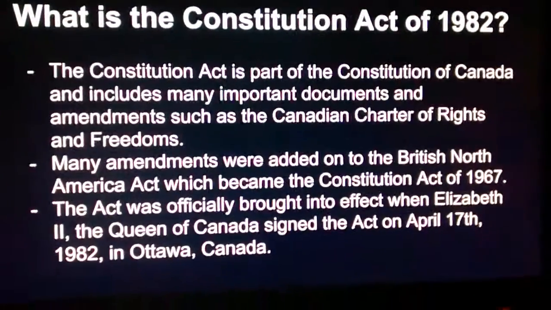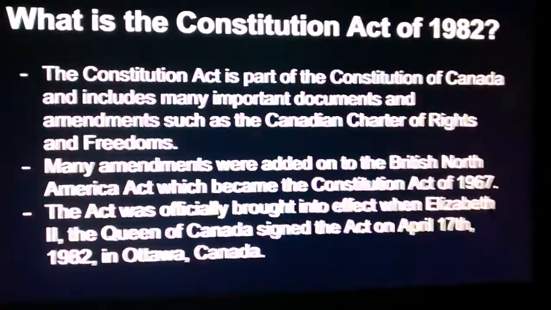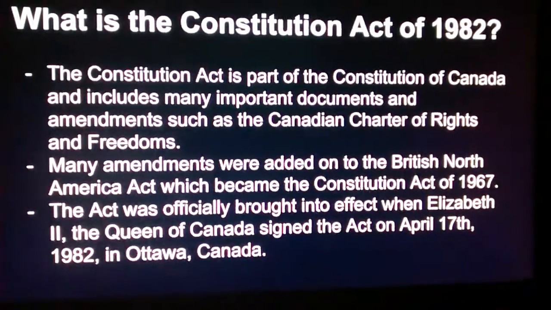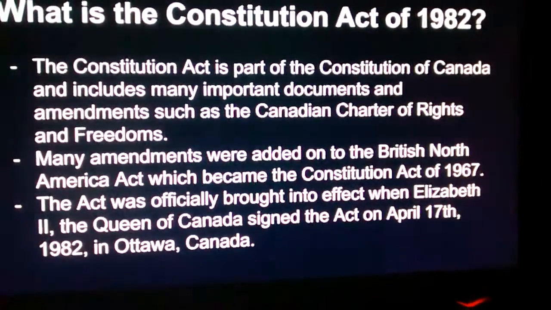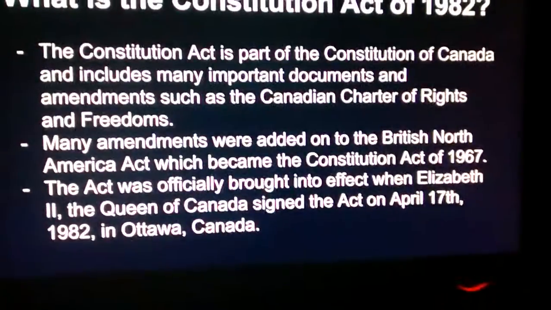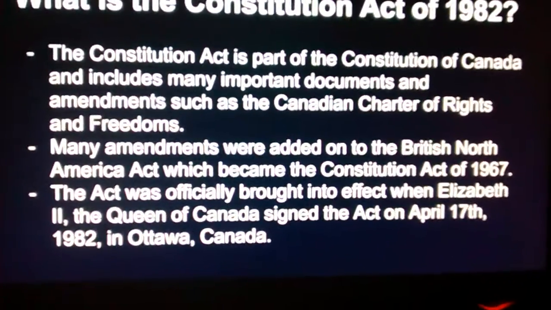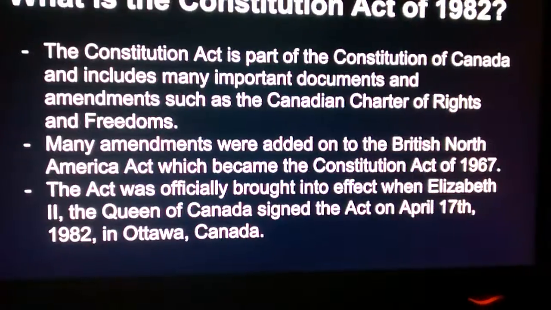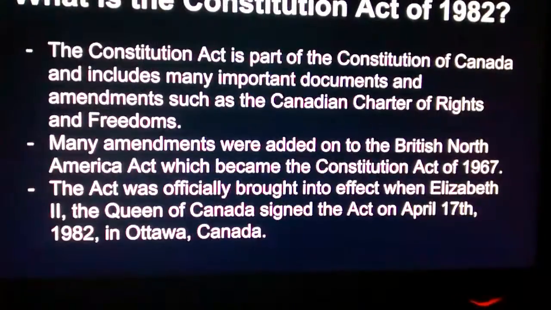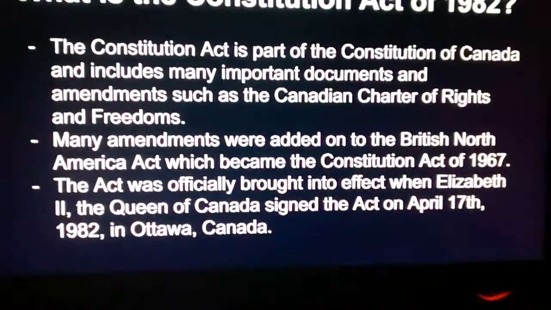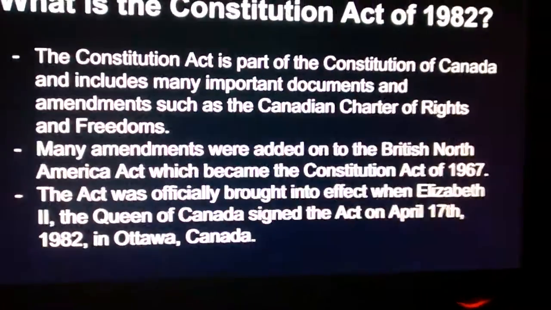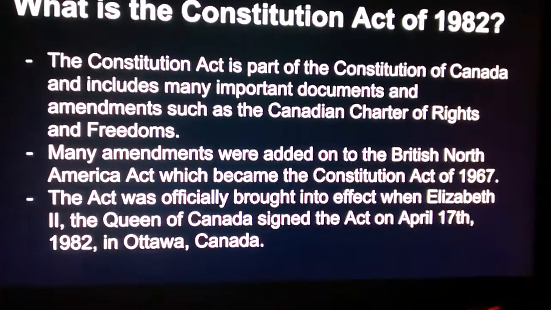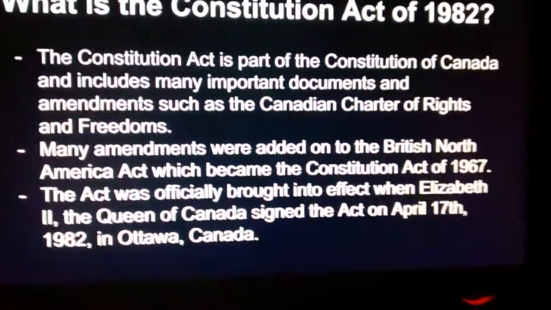What is the Constitution Act of 1982? This act is part of the Constitution of Canada and includes many important documents and amendments such as the Canadian Charter of Rights and Freedoms and the amending formula. Many amendments were added on to the British North America Act, which later became the Constitution Act of 1967. This act was officially brought into effect when Elizabeth II, the Queen of Canada, signed the act on April 17, 1982 in Ottawa, Canada.